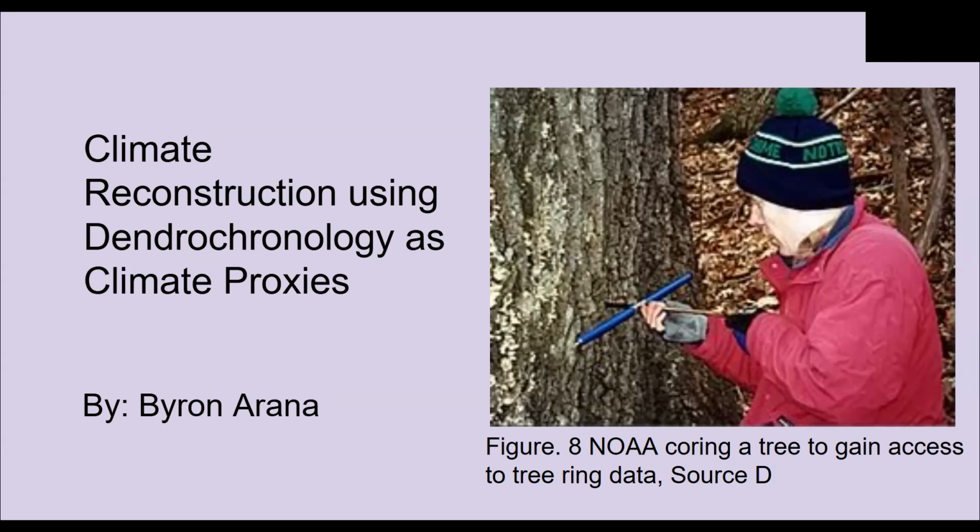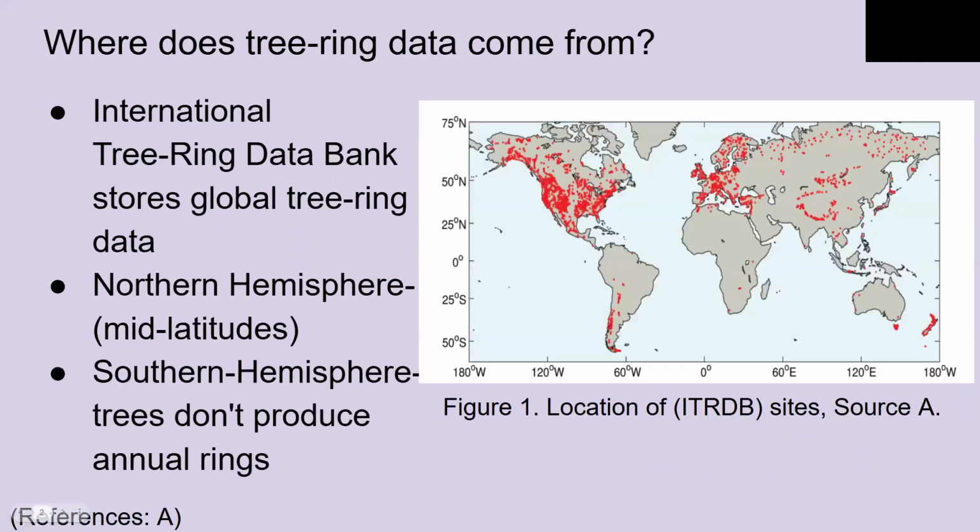For the peer-reviewed tree ring studies, I chose to focus on two regions, the Colorado River Basin in North America and the Pueblo region of the southwestern United States. Tree ring data offers crucial insight into long-term climate patterns, which are essential for understanding both past and future climate change. So where does the data come from?